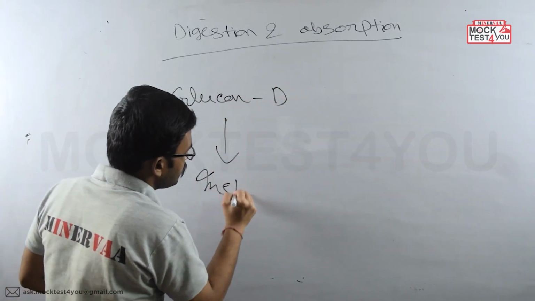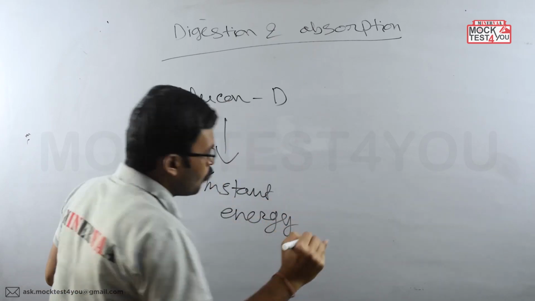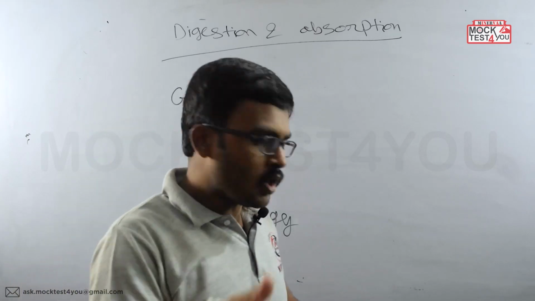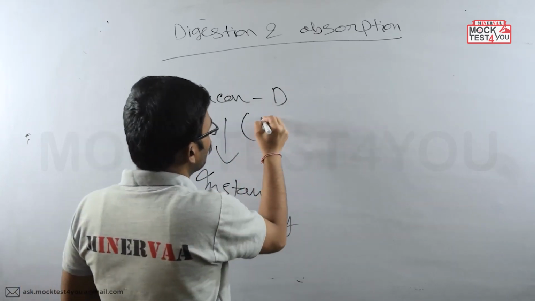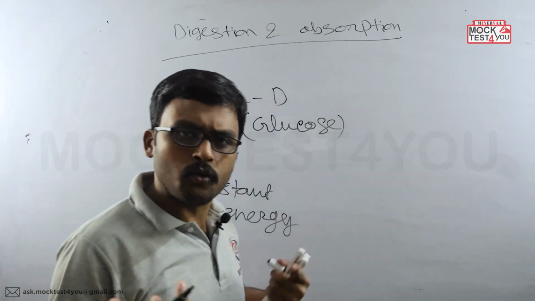What is the reason behind it? Because Glucon-D contains glucose, the simplest form of carbohydrate, we know.